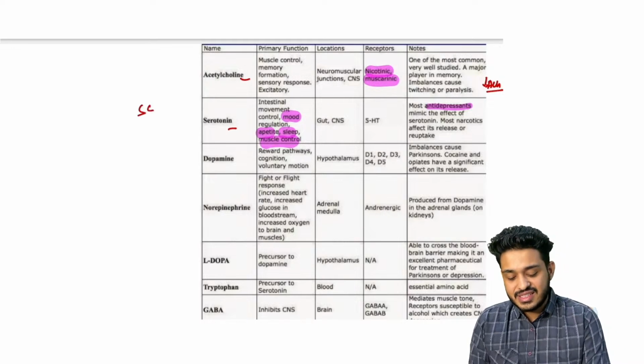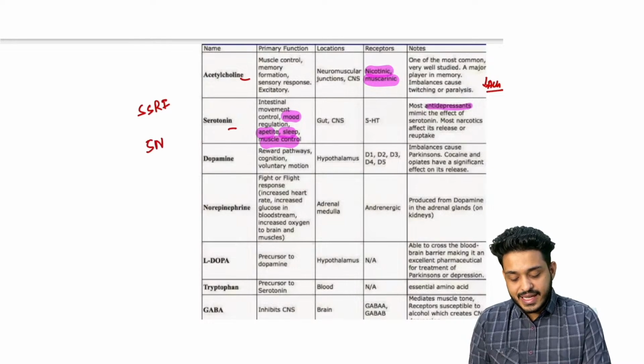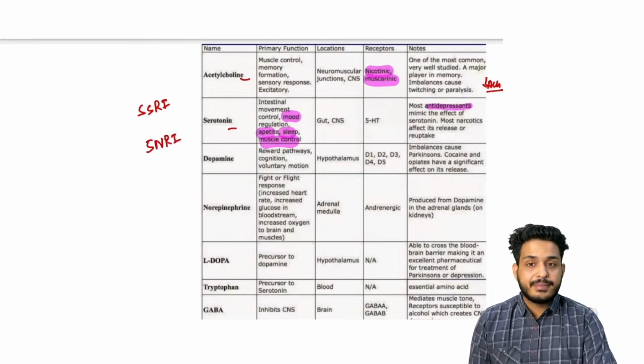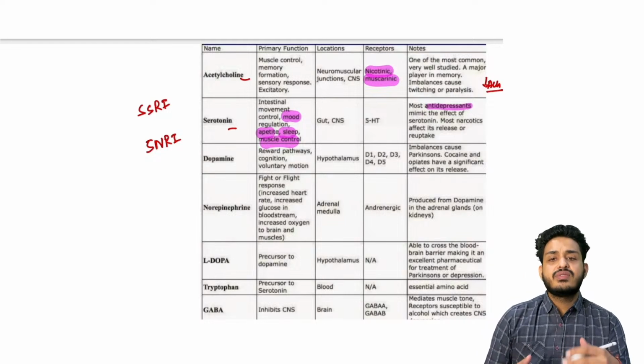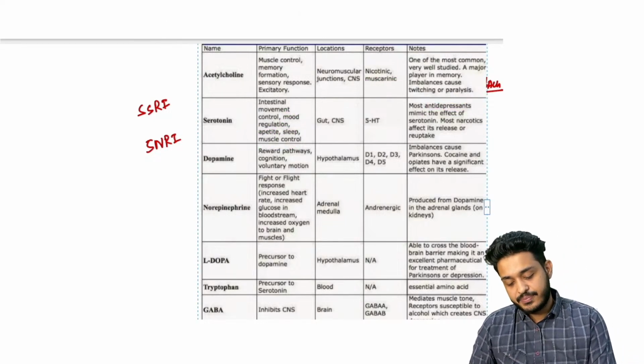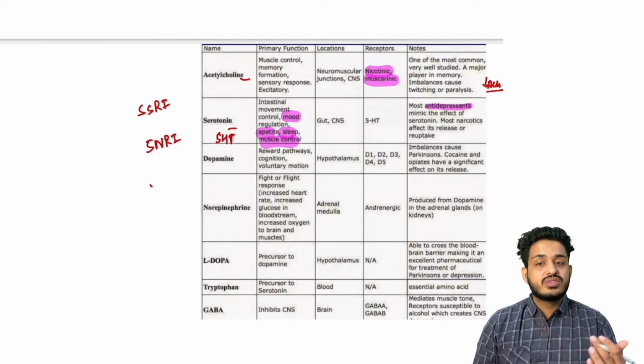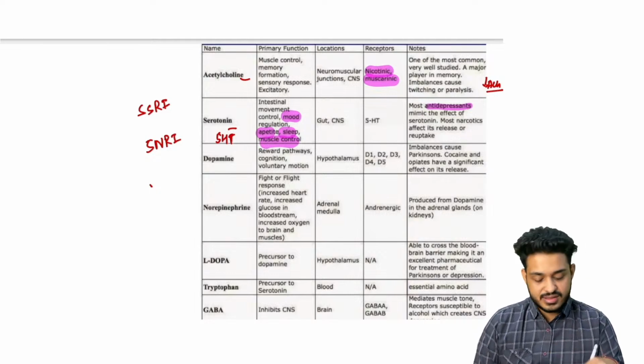Like we are having SSRI, selective serotonin reuptake inhibitors. We are having drugs like SNRI, serotonin norepinephrine reuptake inhibitors. So basically we are just trying to increase the serotonin. We are trying to increase the 5-HT, right? Okay, this serotonin we want to increase. We are using it in the cases of antidepressant drugs as well.